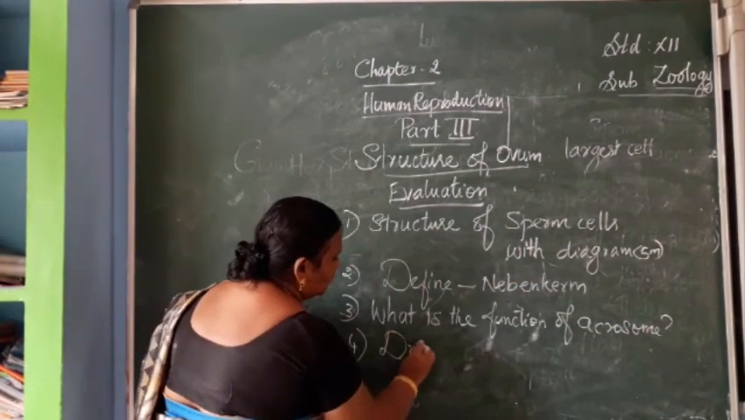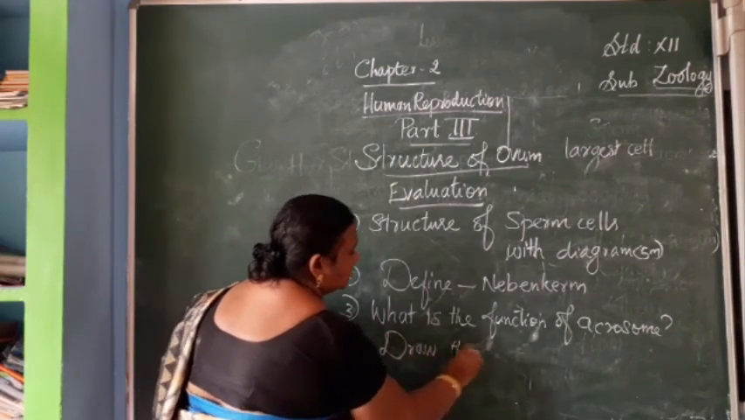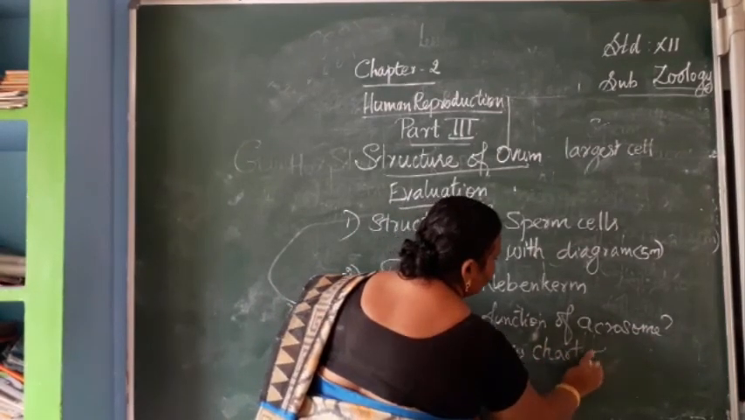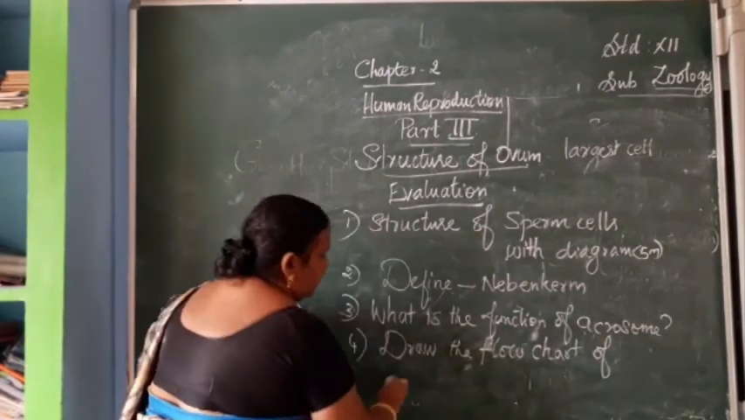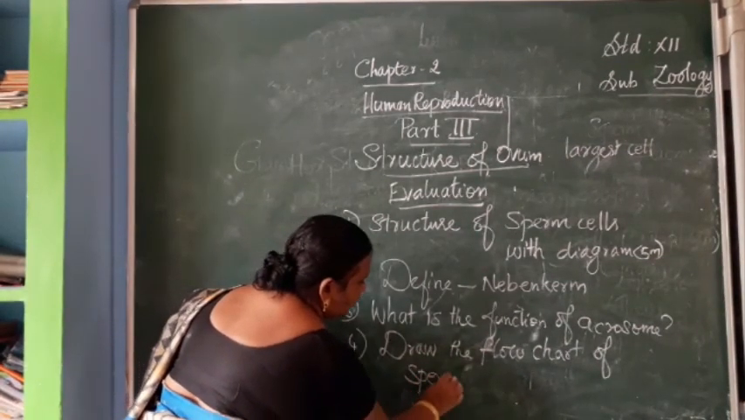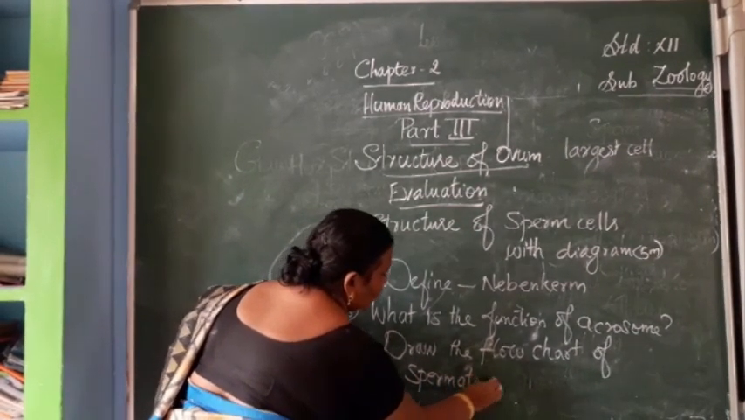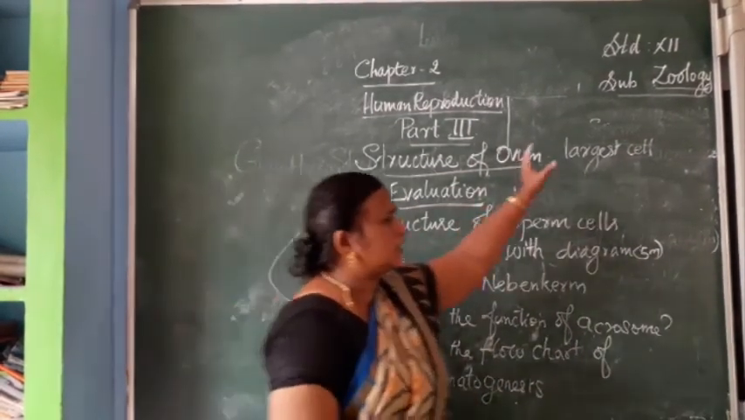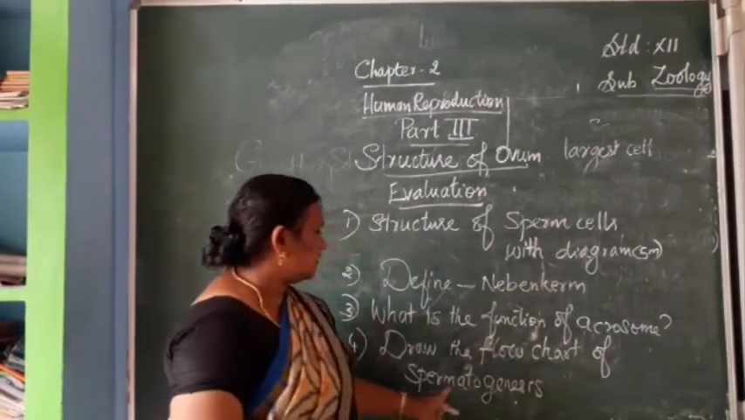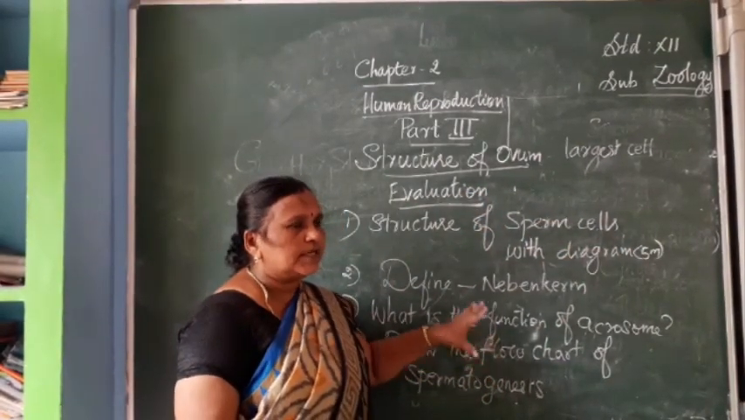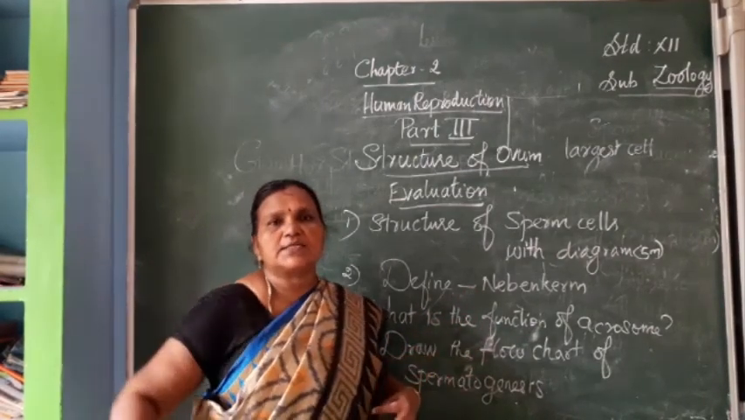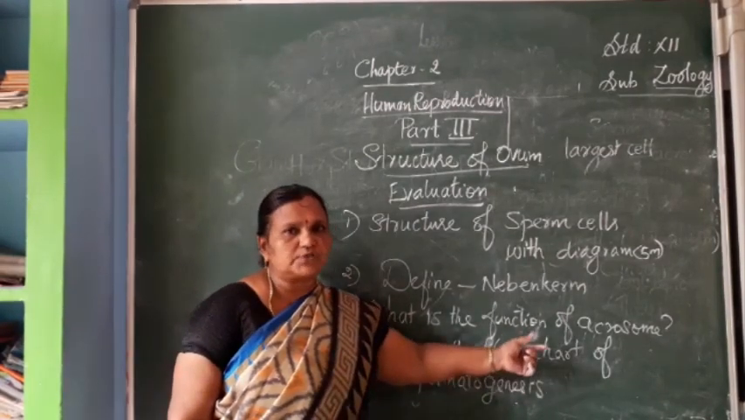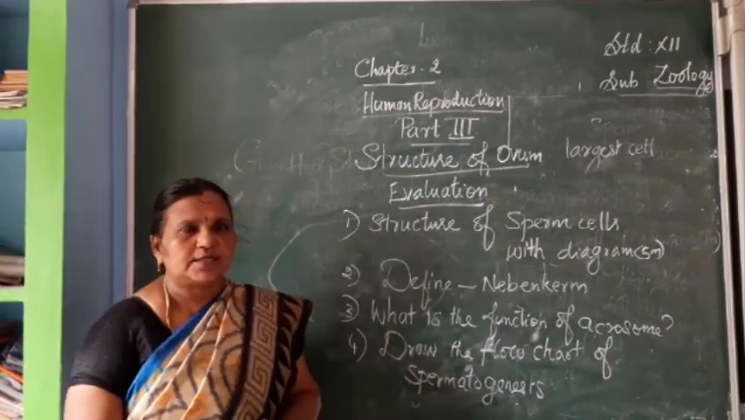Draw the flow chart of spermatogenesis. The flow chart I have already drawn on the right side. That is the flow chart of spermatogenesis. Gametogenesis: if the question is asked as gametogenesis, you have to write the spermatogenesis and oogenesis flow charts also. So both are together. Thank you.